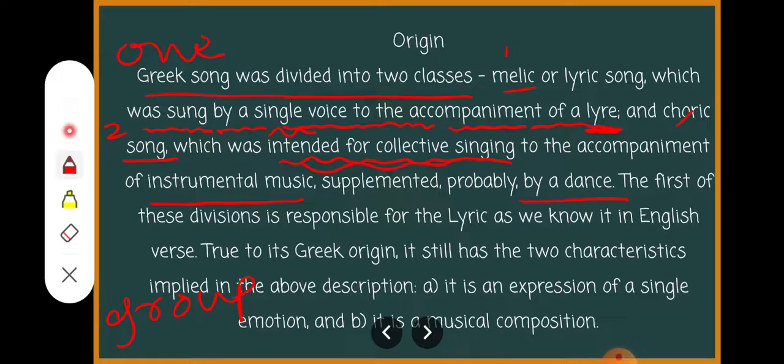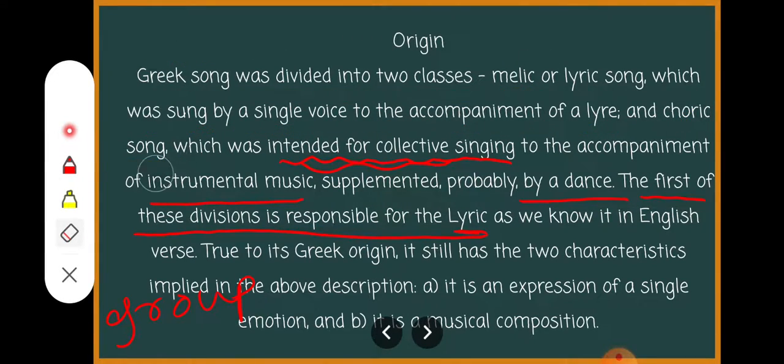True to its Greek origin, we have to read from here, the first of these divisions is responsible for lyric as we know it in English verse. It is true to its Greek origin. It still has the two characteristics. What are the two characteristics?